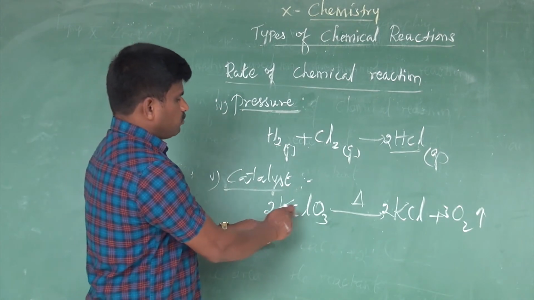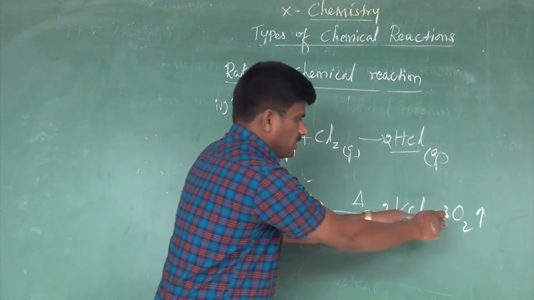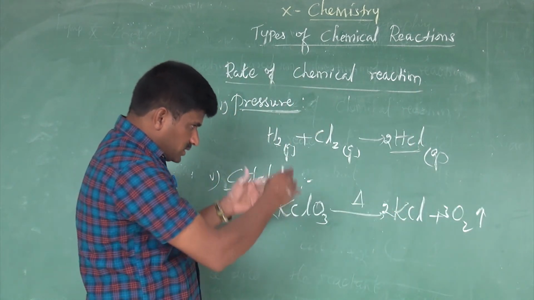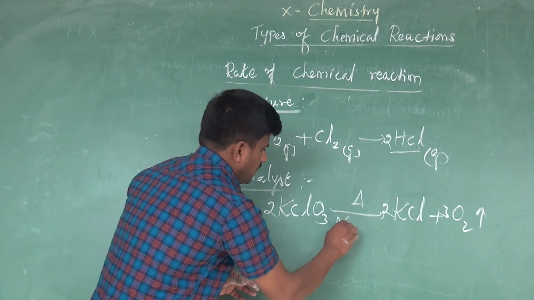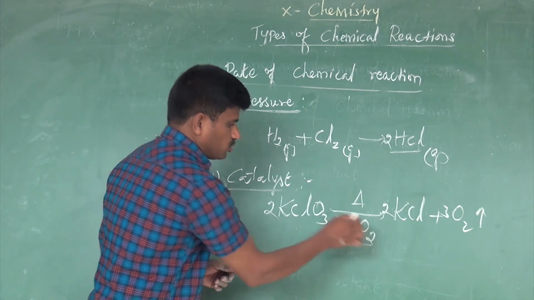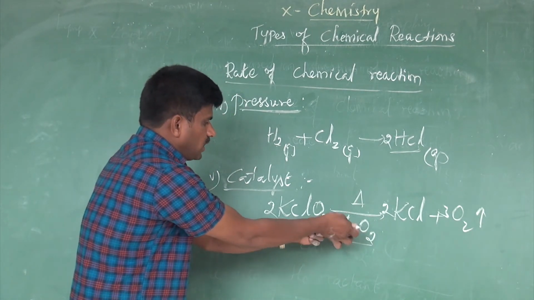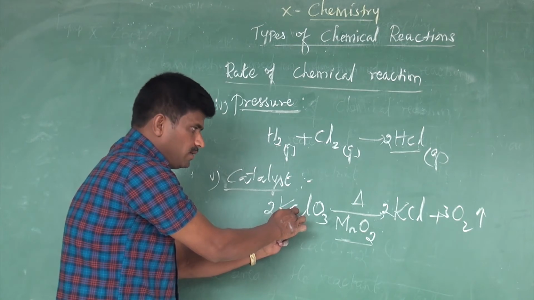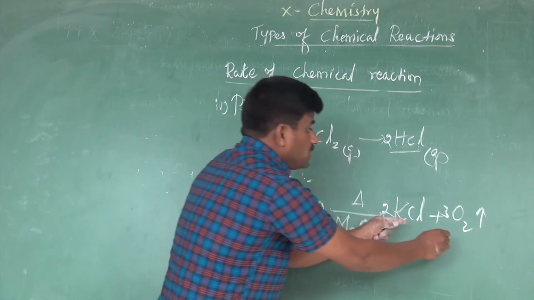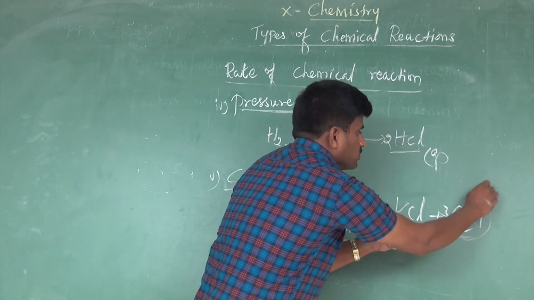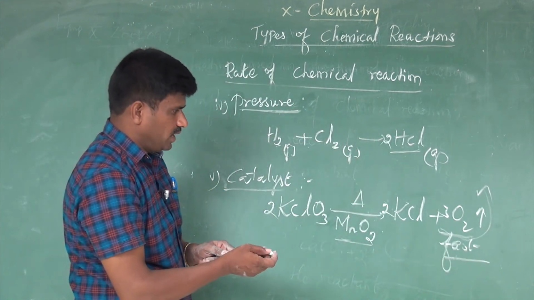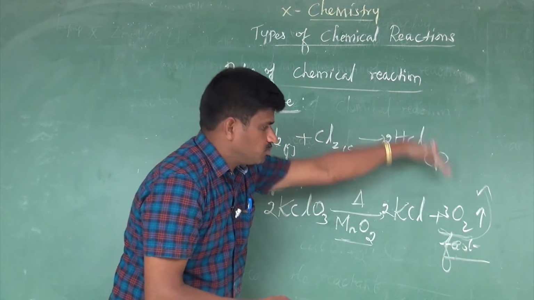Balancing. When the potassium chlorate is heated, it liberates oxygen gas. In the same reaction, when we add manganese dioxide, the formula of manganese dioxide is MnO2, and this mixture is heated, the liberation of oxygen gas will be very fast. After addition of manganese dioxide, the liberation of oxygen gas is faster.